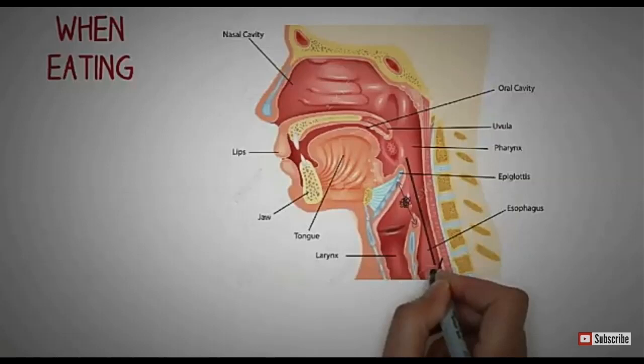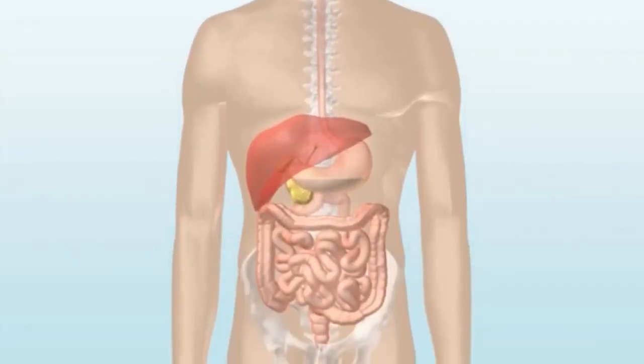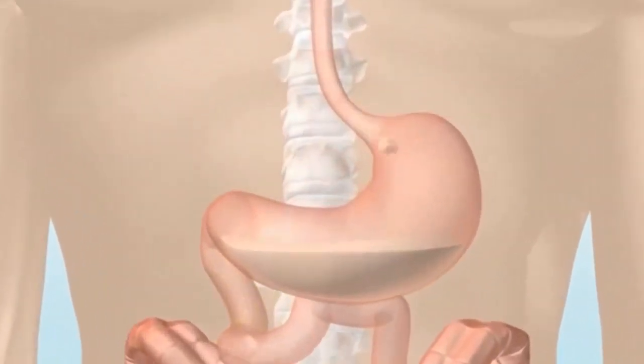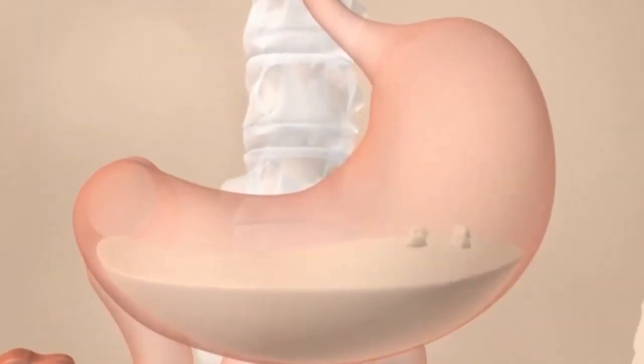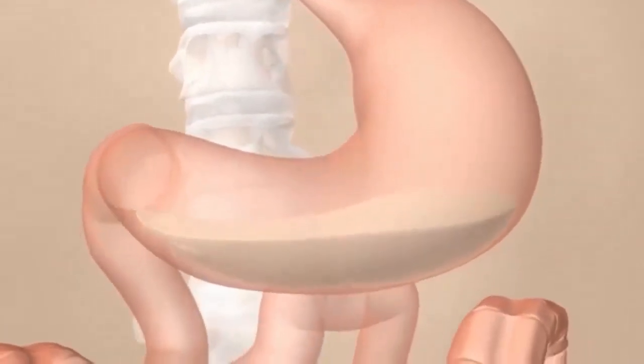When eating, the opening of the larynx is closed. Larynx is a respiratory tract. Now it is closed by the lid-like or flap-like structure called epiglottis, and the food passes into the esophagus through the peristaltic movement, and then it goes into the stomach. In the stomach, what happens, children? The food gets churned with the gastric juice and the HCl.